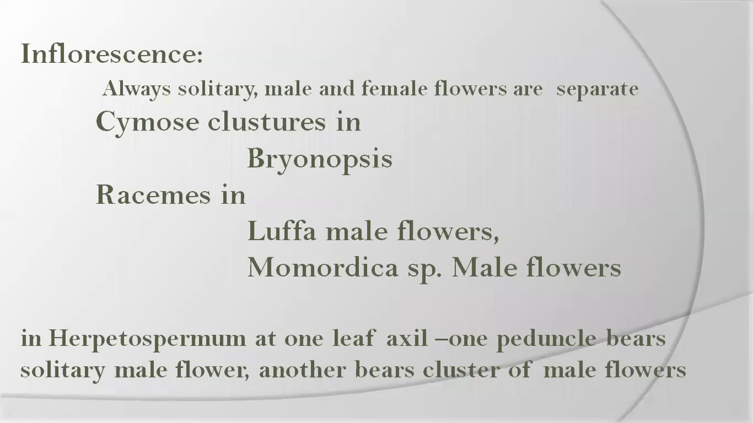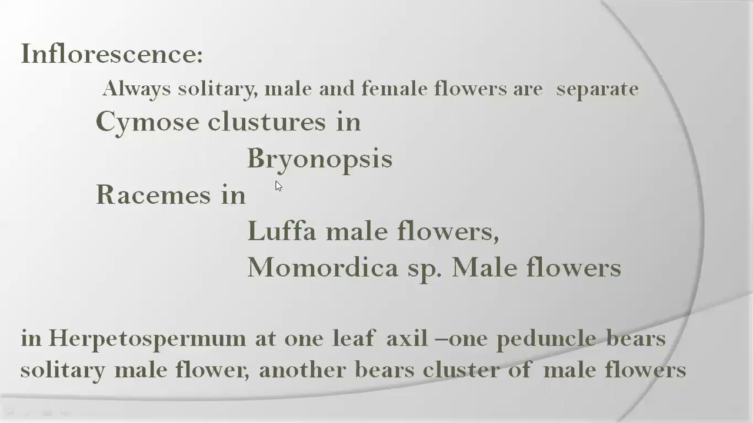Inflorescence. In most cases, the inflorescence is cymose. In a few plants, it is racemose. Both racemose and cymose types of inflorescence are present, but always solitary flowers are produced. Male and female flowers are separate.